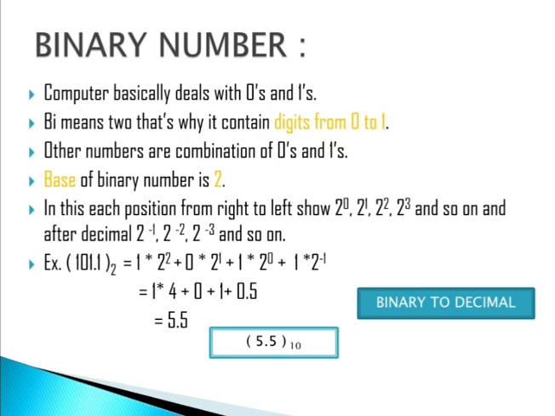See, this is the conversion of binary to decimal. Right now I am converting a number of machine language to our language. Our language is a high level language. Now we are converting a machine level language number into a high level language number.